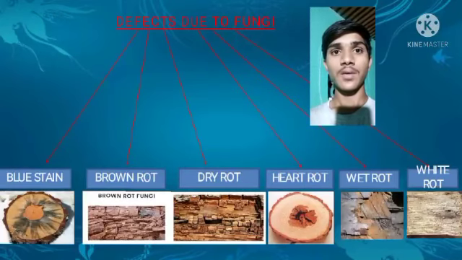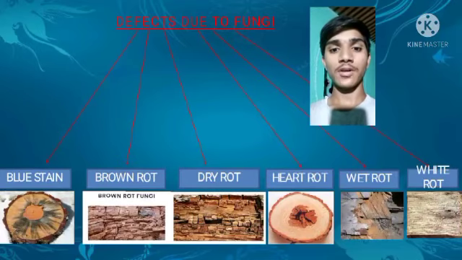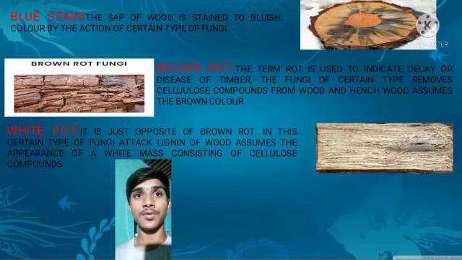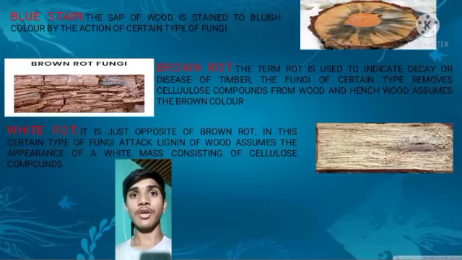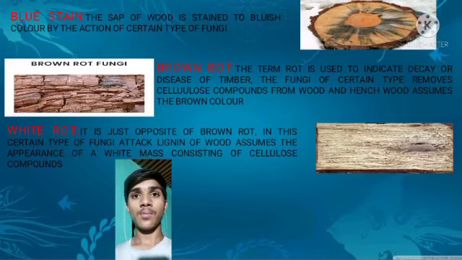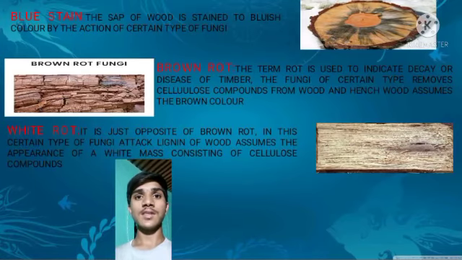Defects due to fungi. Blue stain, brown rot, dry rot, heart rot, wet rot and white rot. Blue stain. The sap of wood is stained bluish by the action of certain types of fungi. Brown rot. The term rot is used to indicate a decay or disease of timber. The fungi of certain types remove cellulose compounds from wood and hence it assumes brown color. White rot. It is just opposite of brown rot. In this, certain types of fungi attack lignin of wood, which assumes the appearance of a white mass consisting of cellulose compound.